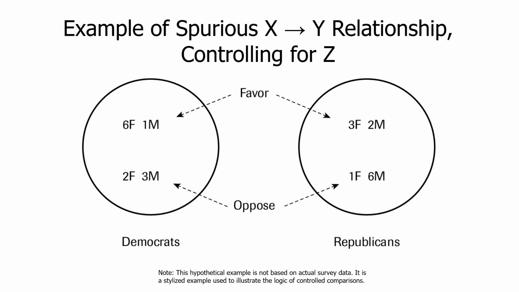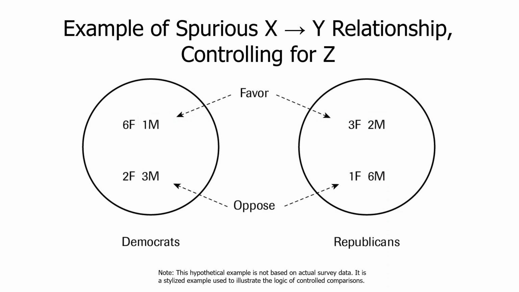Overall, if you add up all the women, 9 of the total 12 women are in favor of gun control. That's 75% of all the females represented in this graphic who are pro-control, and only 3 of the 12 males overall are pro-control, so that's like 25%.